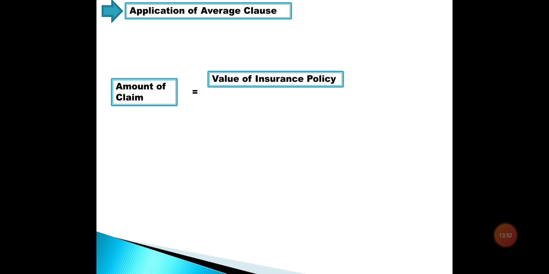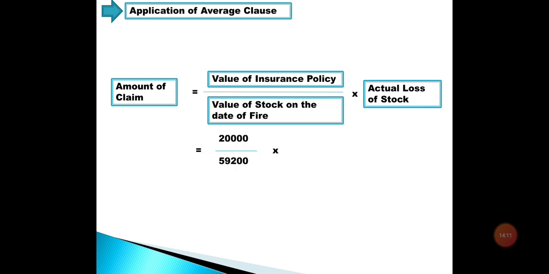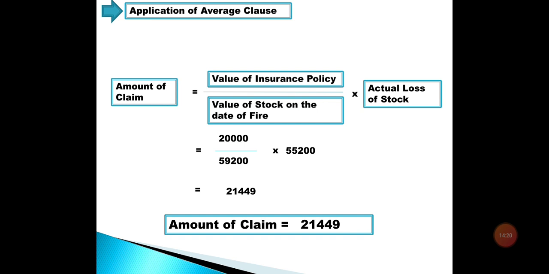What is that formula? Here I have put that formula: the amount of claim, in this case where the average clause is applicable, is value of insurance policy upon value of stock on the date of fire into actual loss of stock. We'll put in all the values: 20,000 upon 59,200 into 55,200, and the amount of claim for this is 21,449.